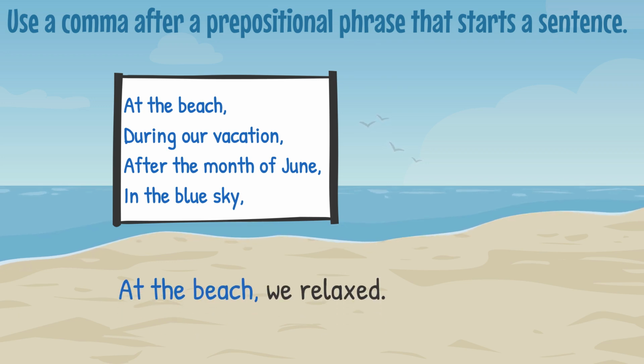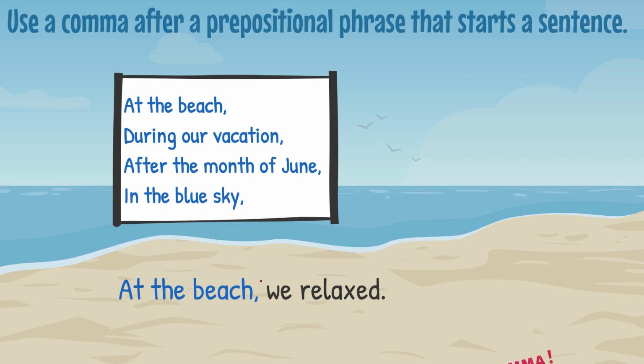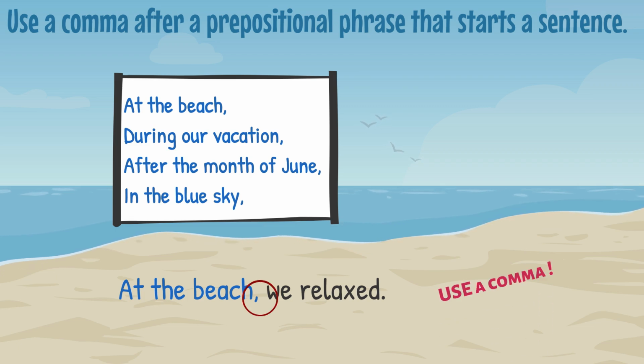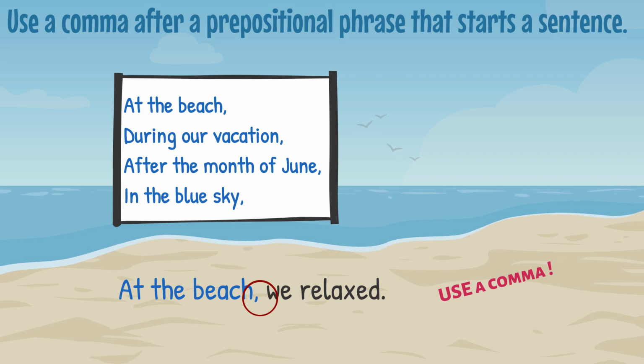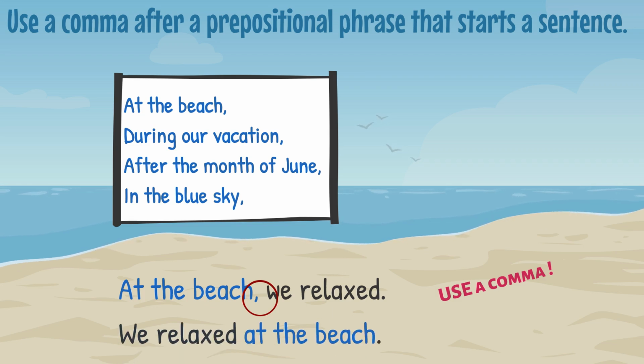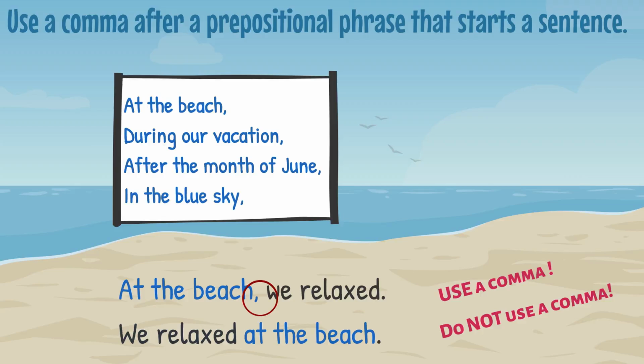Here's an example sentence. At the beach, we relaxed. Here, we do use a comma after the prepositional phrase. Why? Because it's at the beginning of the sentence. Let's look at the next sentence. We relaxed at the beach. Here, we do not use a comma. Why? Because the prepositional phrase is at the end of the sentence.